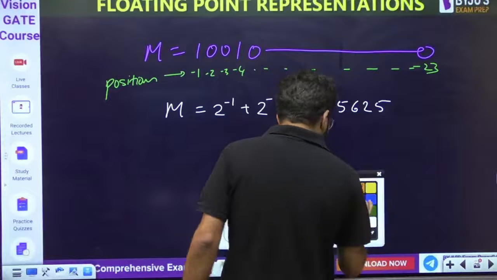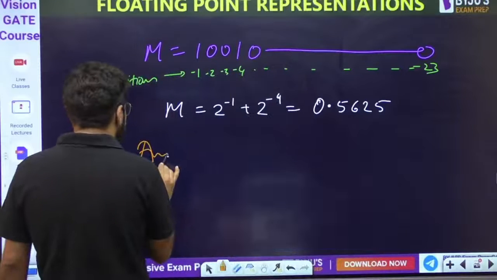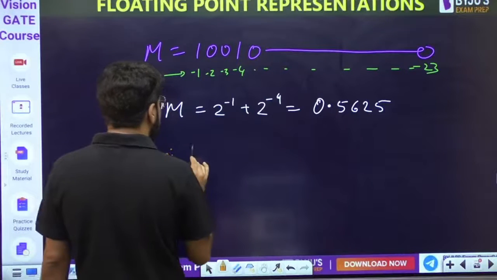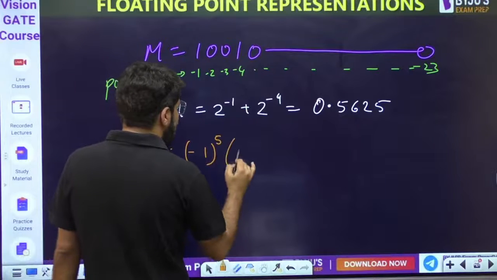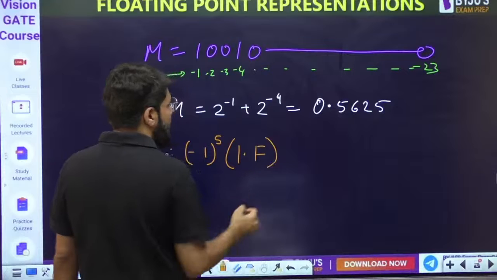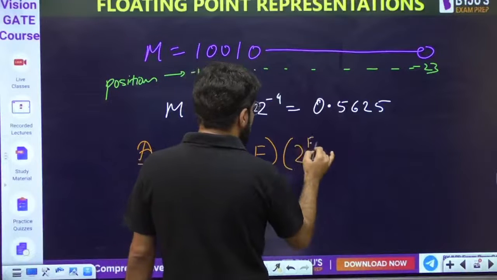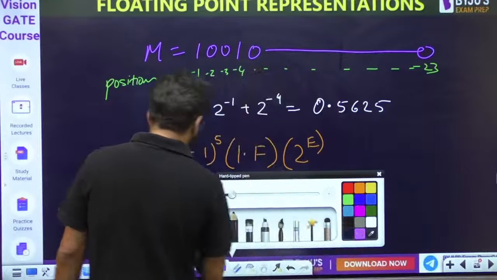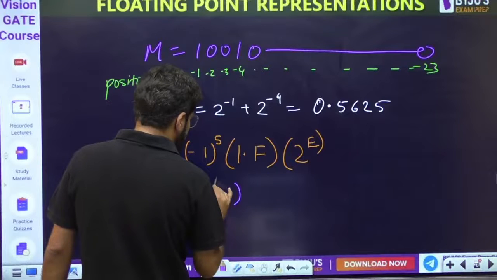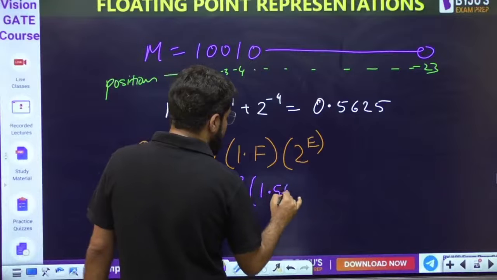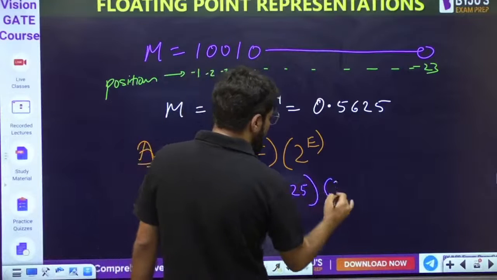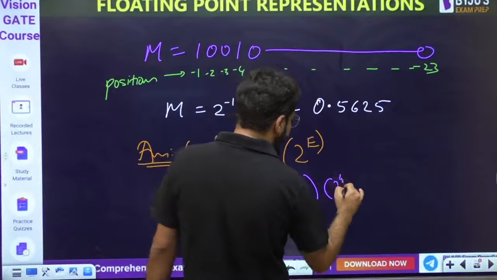Now what should be my answer? What is the answer format? I have told you directly. Minus 1 raised to the power sign bit, into 1 point f, into 2 raised to the power exponent. Hence my answer is going to be minus 1 to the power 0, 1 point f, that is 1.5625, into 2 to the power 4, that is 16.